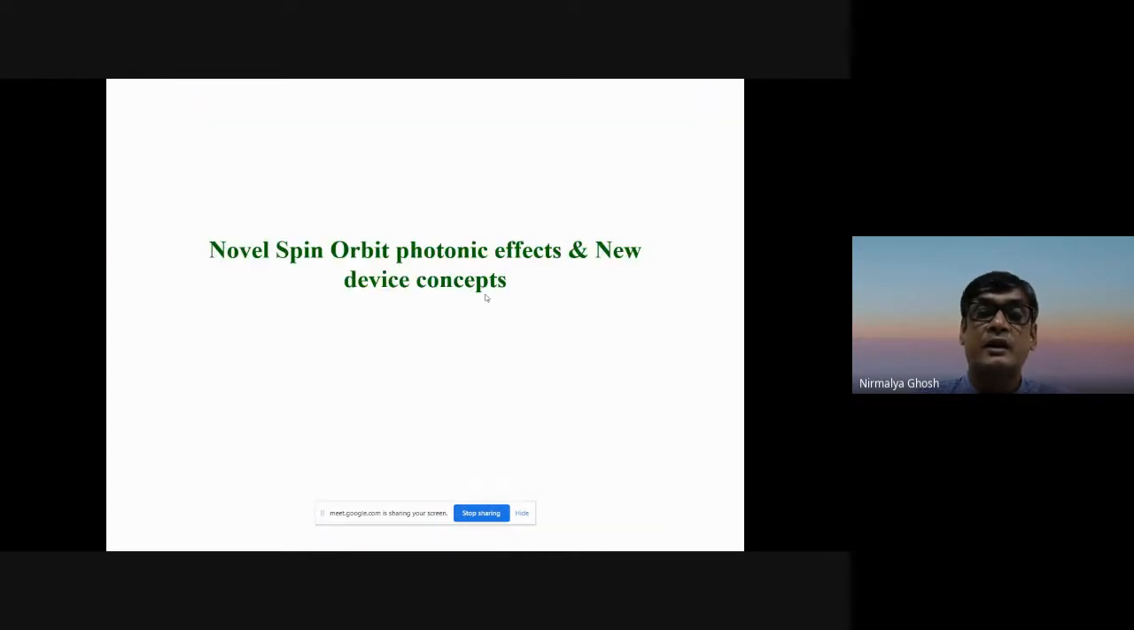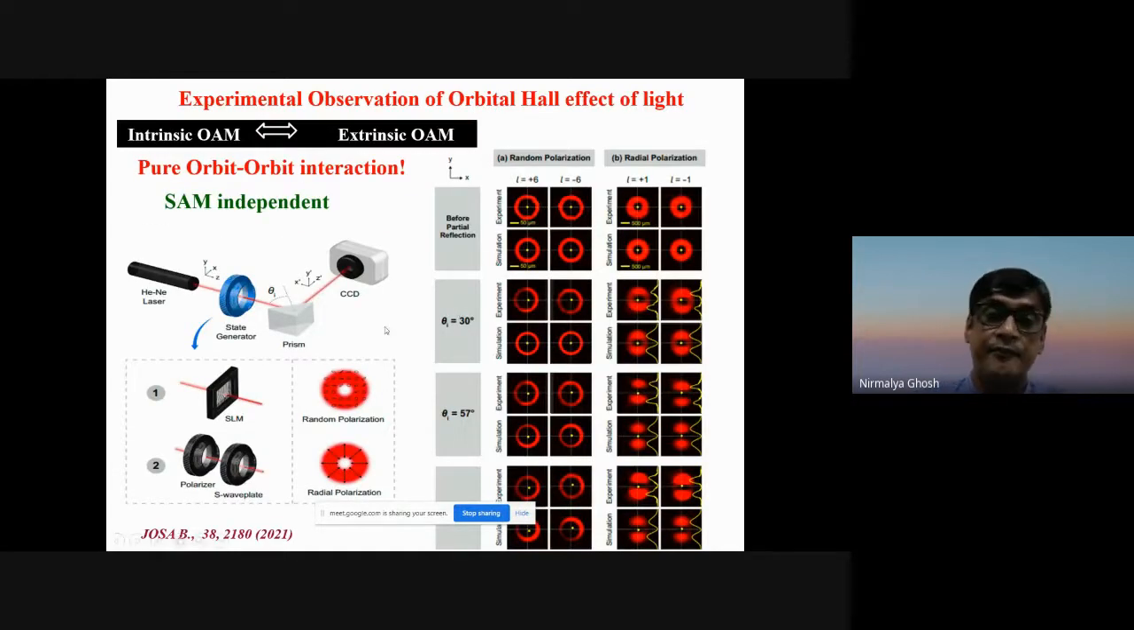Now in the last part, I will talk very briefly about some of our recently observed novel spin orbit photonic effects and some device concepts that we have generated based on these effects. So this is quickly saying that we have been talking about spin orbit interaction, that is a coupling between intrinsic spin and intrinsic OAM, or intrinsic spin and extrinsic OAM. Here what we call is an orbit-orbit interaction. So this is the first experimental observation of the orbital Hall effect of light. The orbital Hall effect of light is basically a coupling between the intrinsic orbital angular momentum and extrinsic orbital angular momentum.